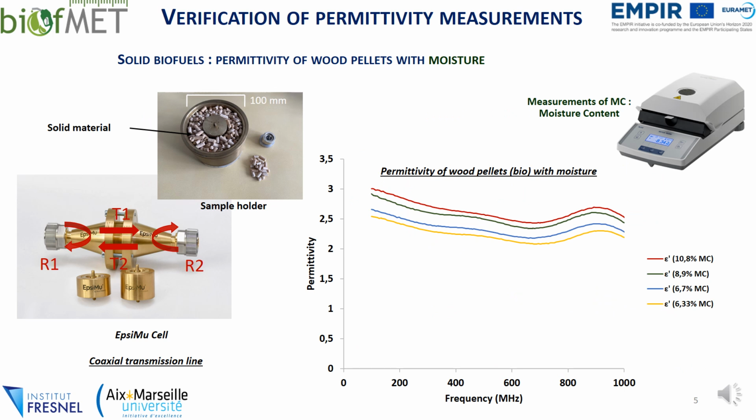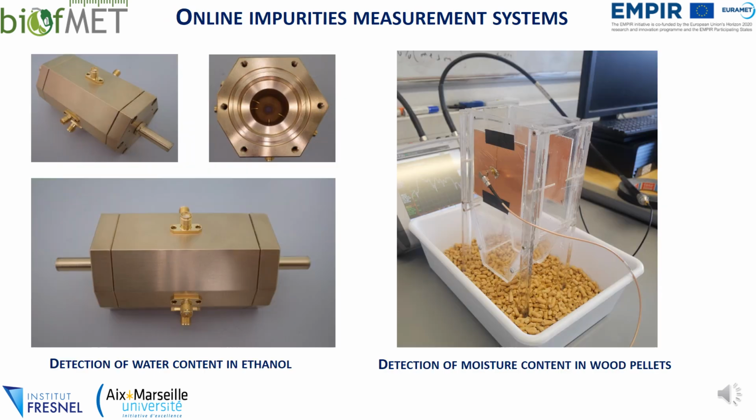We did the same thing with wood pellets with different moisture content, in a bigger sample of the order of 100 mm of diameter. The moisture content of each sample of wood pellets has been verified with a moisture content analyzer. By these studies of permittivity, both materials have been tested in online systems developed for the project: a liquid system to detect the water in biofuel like bioethanol, and a solid system to detect the moisture content in wood pellet.